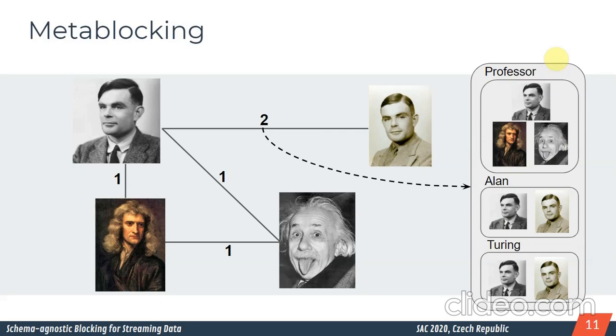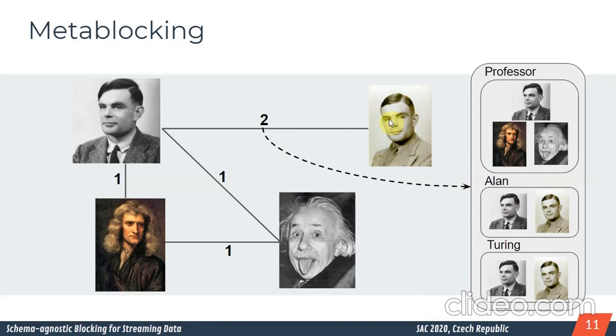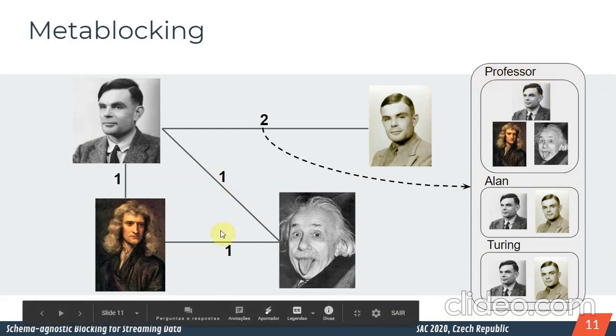The idea of meta-blocking is to generate a similarity graph, and the similarity value between the entities, for instance here 2, is based on the co-occurrences in the blocks. For instance, the number 2 is represented by these two blocks in which these two entities co-occur. Since these three entities share the token Professor, we have similarity 1 between them.